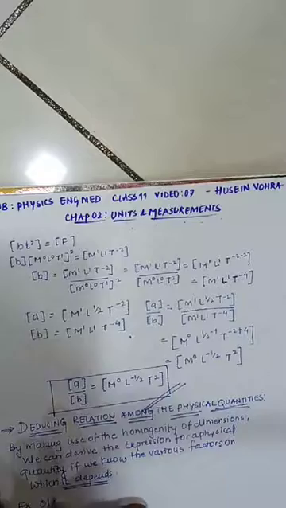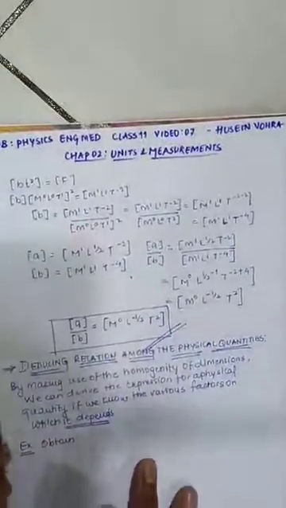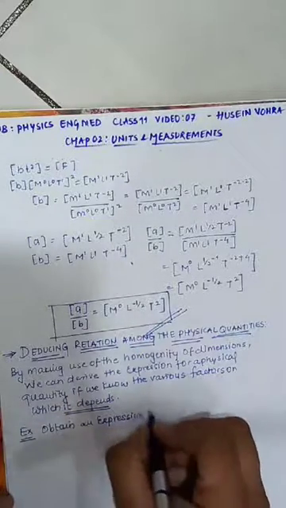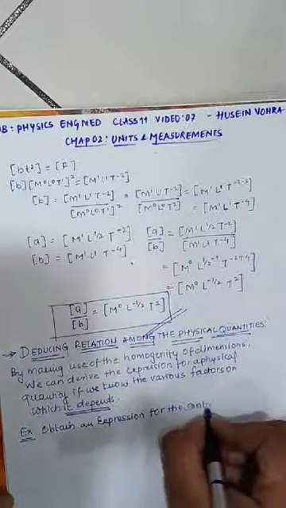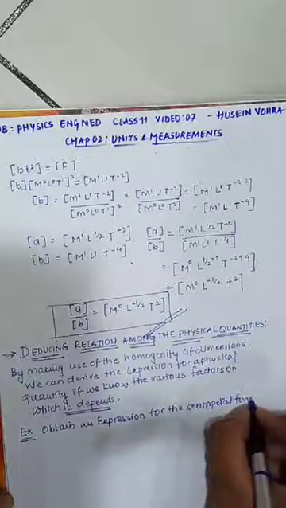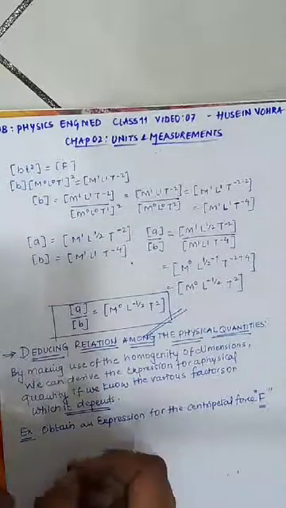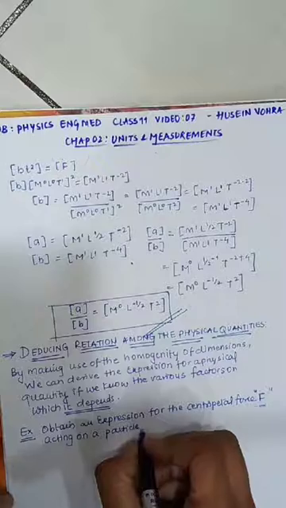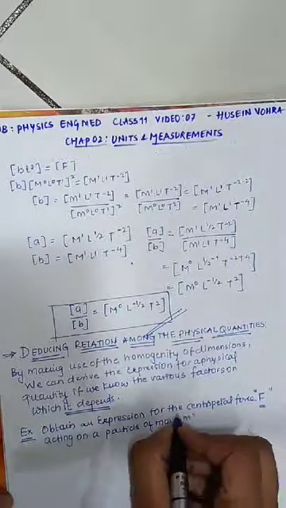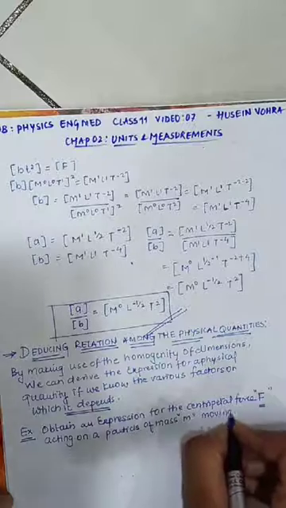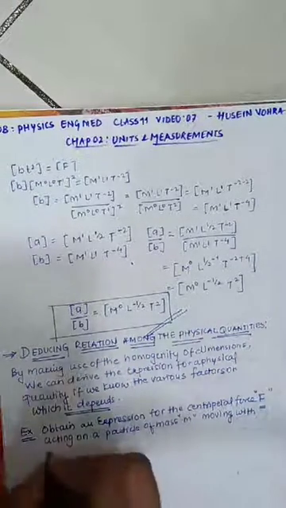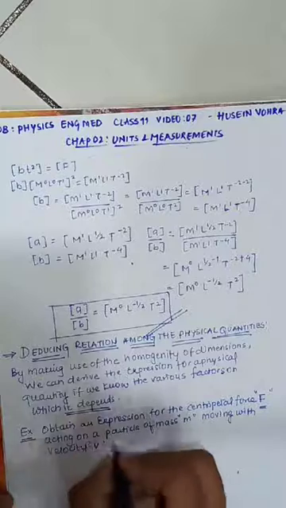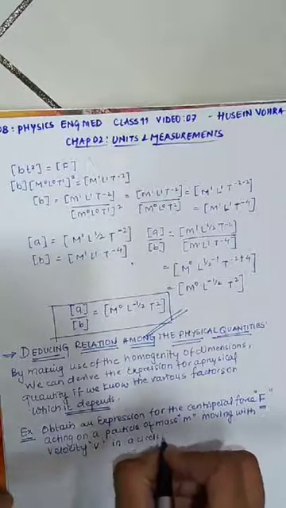Obtain an expression, see carefully, obtain an expression for the centripetal force F, capital F, acting on a particle of mass m, moving with velocity v, in a circle of radius r.